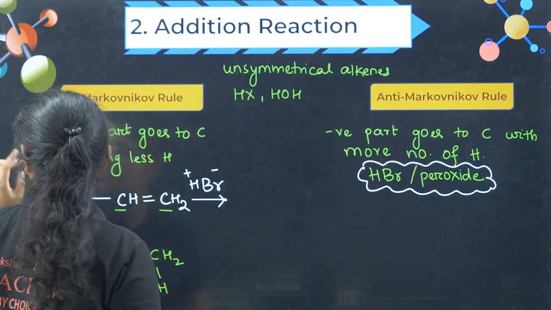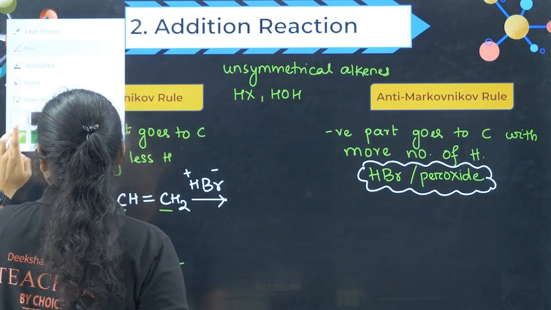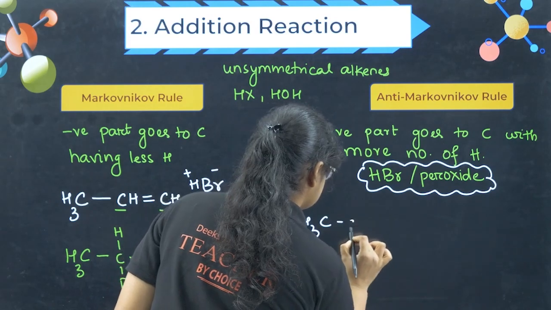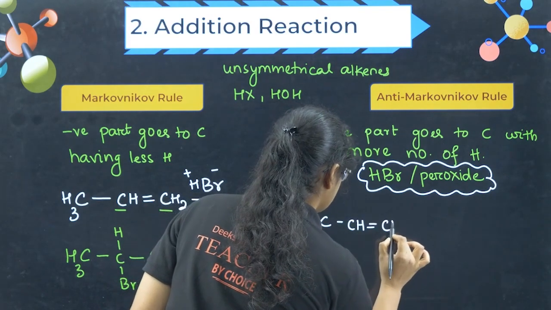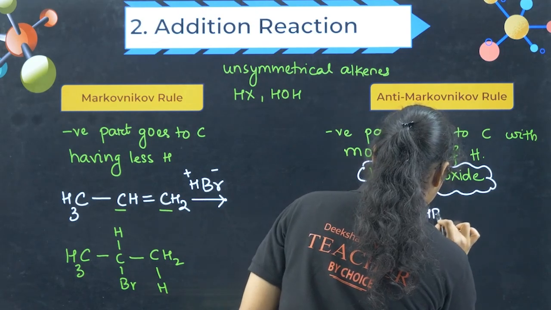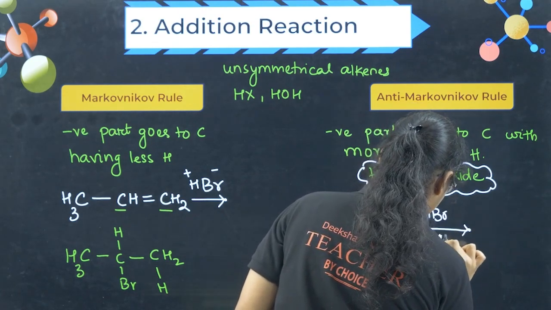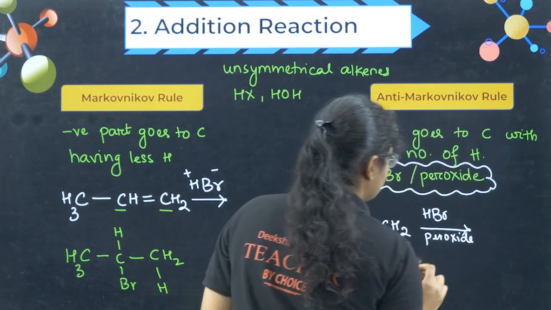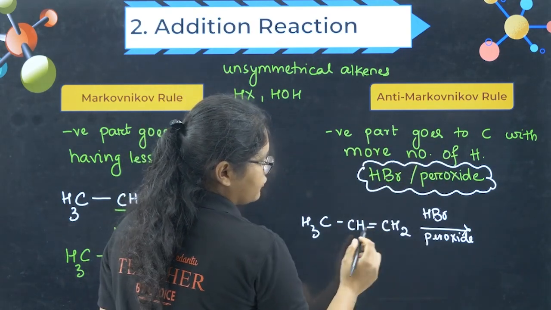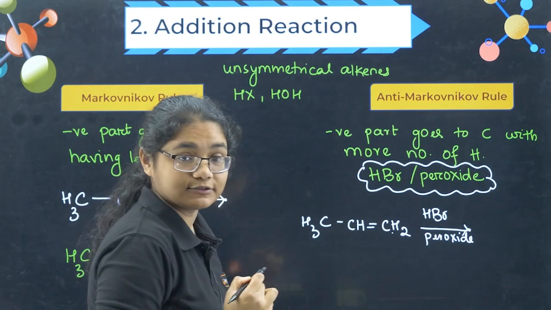Okay, so here we will do the same question now. Yes, so I have this one, CH3 CH double bond CH2, and I added HBr with peroxide. So what will happen? The Br, the negative part, goes to the carbon with more number of hydrogen. Here there are 2 hydrogen, here there is 1 hydrogen.